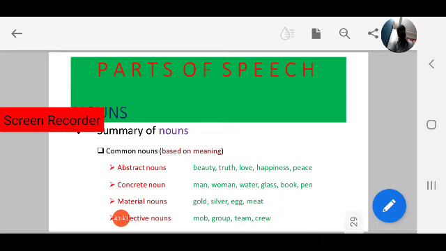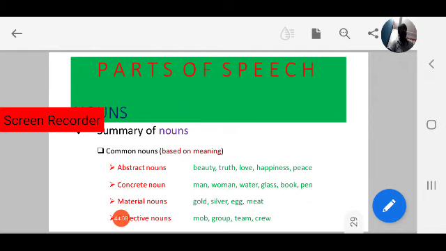Okay, class. Class means a group of students. Crew, or fleet, a group of passengers. Like that. These come under collective nouns.